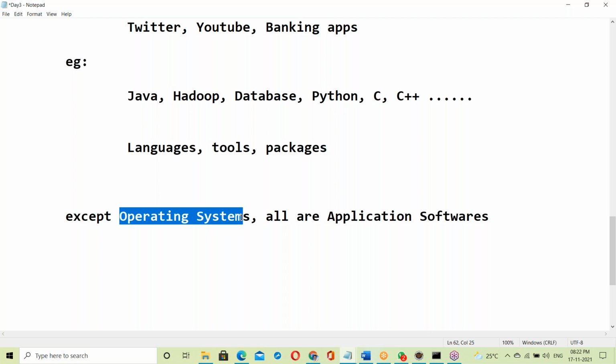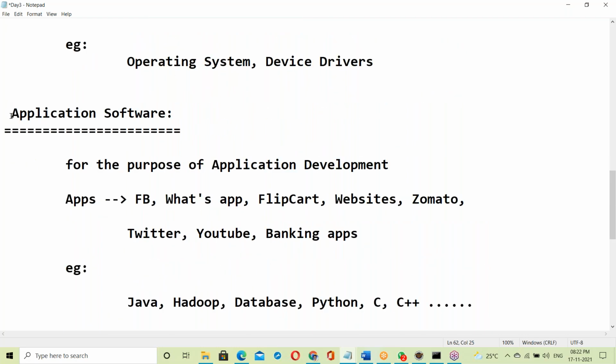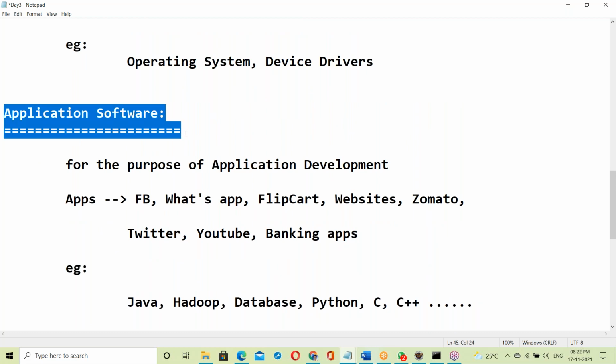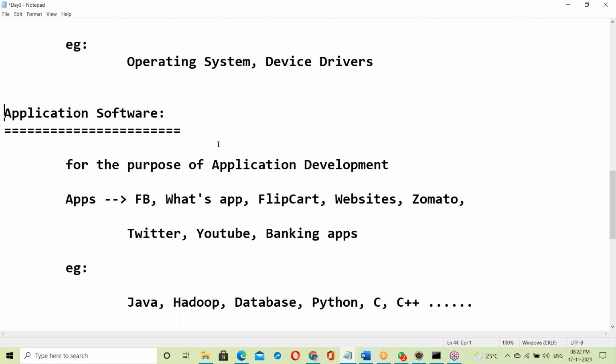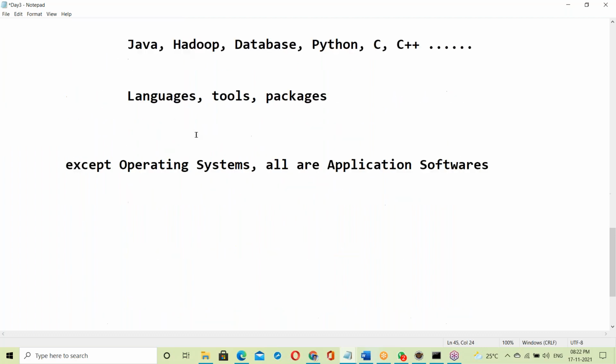Now our topic is about OS. Java is application software. Before going to application software, let us see something about OS.